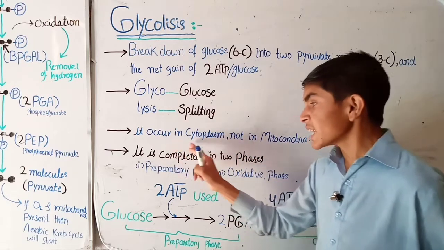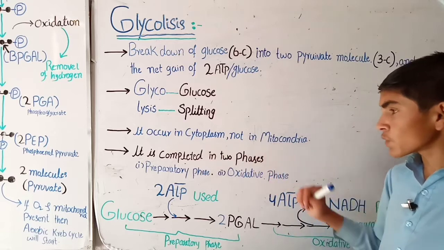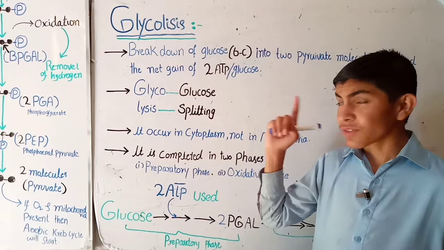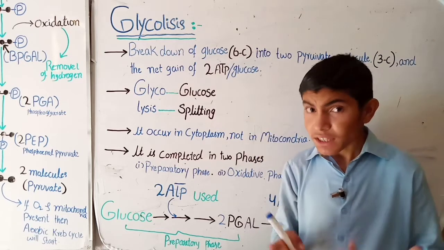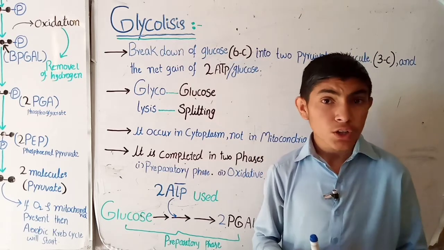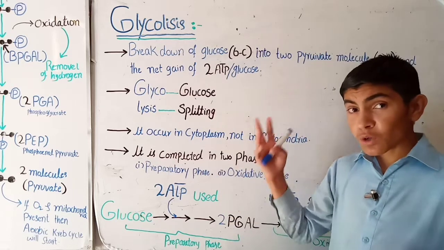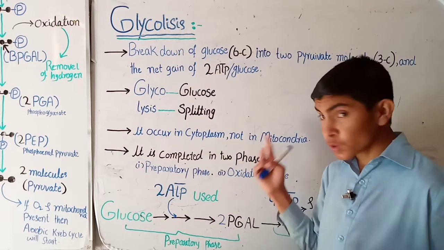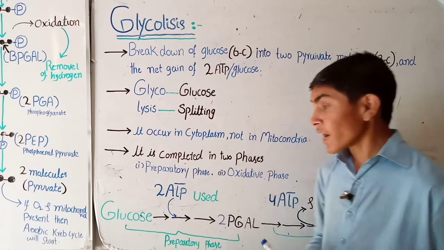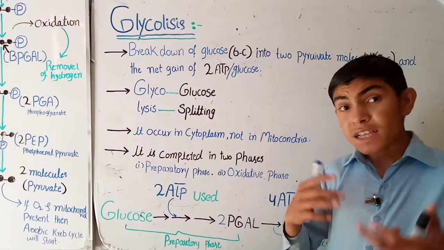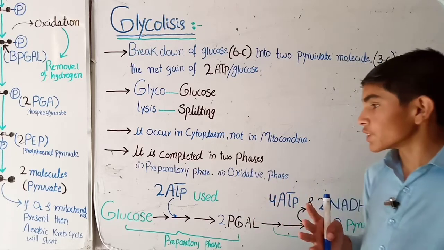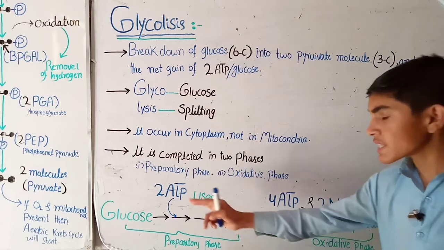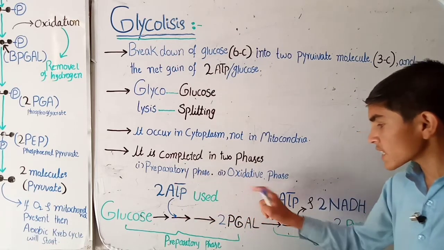It occurs in the cytoplasm, not in the mitochondria. As I mentioned before, this step occurs in both aerobic and anaerobic respiration. Glycolysis does not require the use of O2 in the mitochondria, so it occurs in the cytoplasm of the cell, not in the mitochondria. It is completed in two phases. The first is the preparatory phase, the second is the oxidative phase.